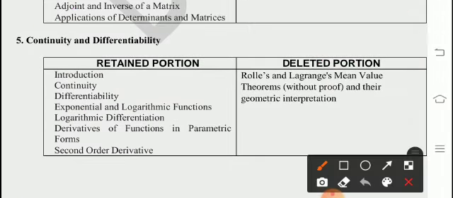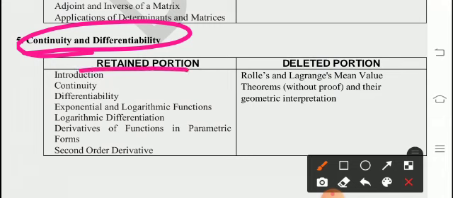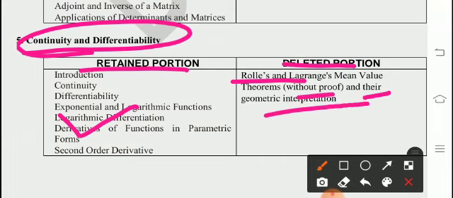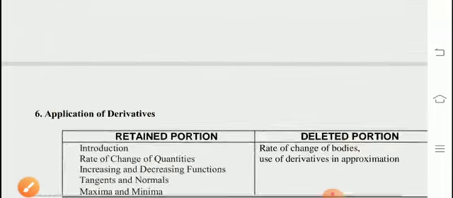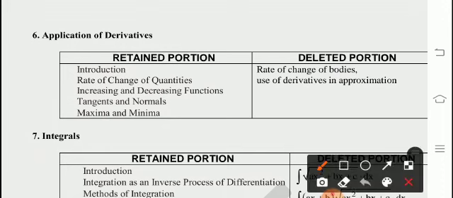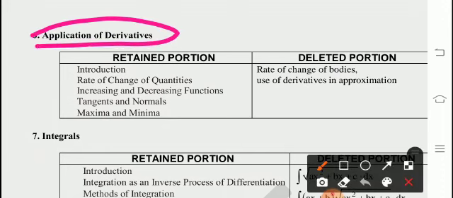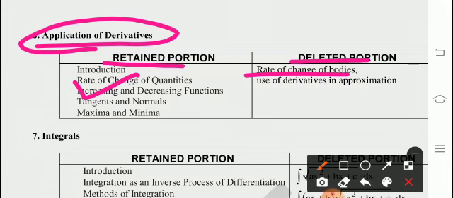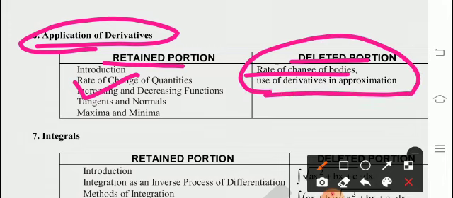Fifth chapter, continuity and differentiability. Retained is most of the lesson, and deleted is Rolle's and Lagrange's mean value theorem without proof and their geometric interpretation. Sixth chapter, application of derivatives. Retained is most of the chapter, deleted is rate of change of bodies and use of derivatives in approximations. These two points only are deleted from this chapter.